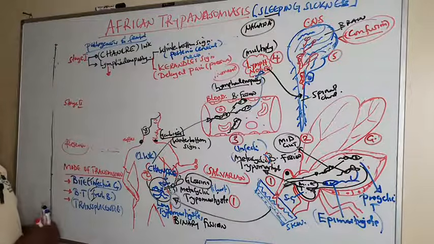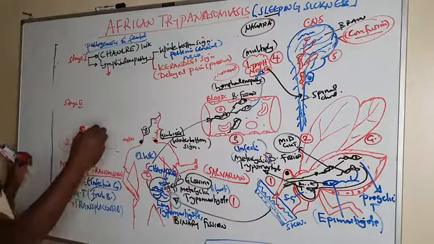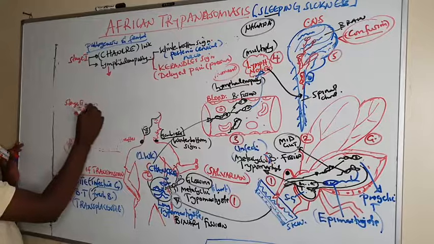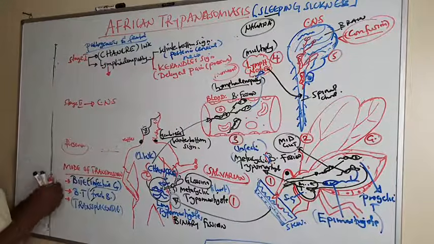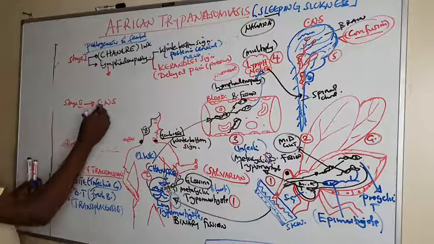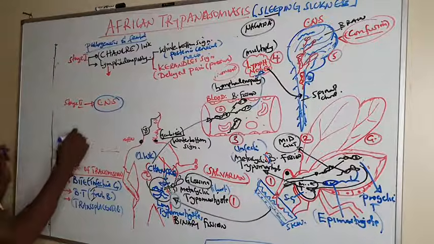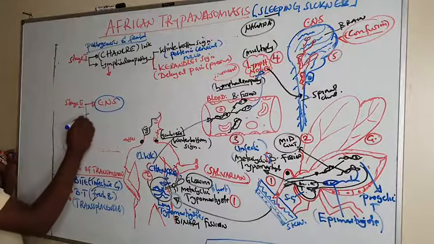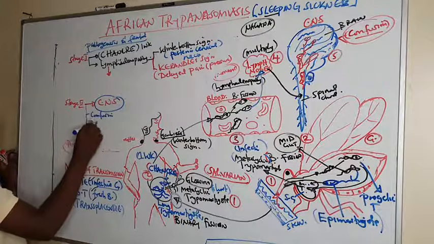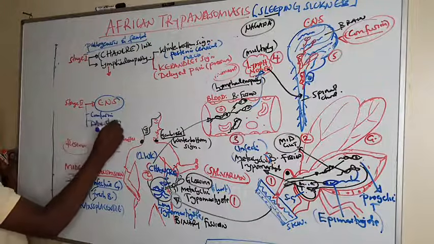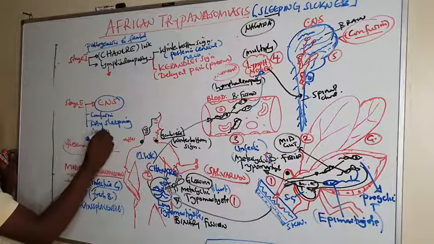As it continues, it invades the central nervous system, and that is stage 2. It is in stage 2 that the trypomastigote reaches the central nervous system, leading to signs like confusion, then day sleeping, then insomnia at night.